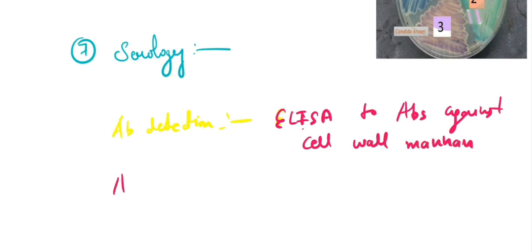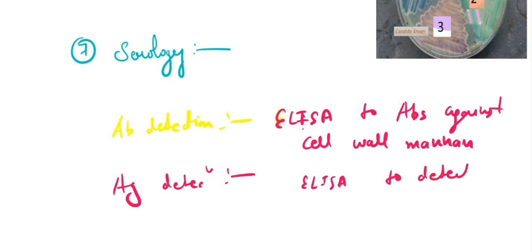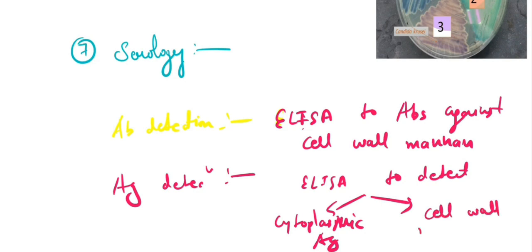And we can also do antigen detection, again by ELISA, to detect some cytoplasmic antigen or cell wall mannin antigen, right?